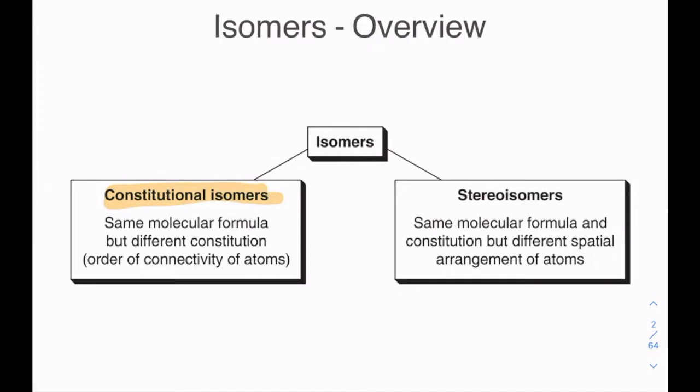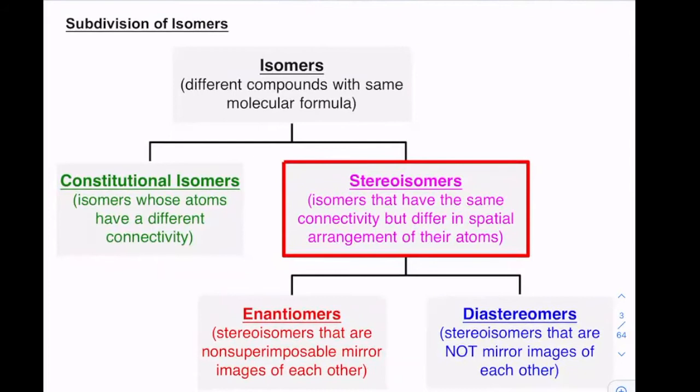Alternatively, and in this chapter, we will talk about stereoisomers. Stereoisomers have the same molecular formula and the same general structure, but they have a different spatial arrangement. The way I describe that is each carbon has the same things attached. It's just maybe in a different orientation. And so that's stereochemistry.